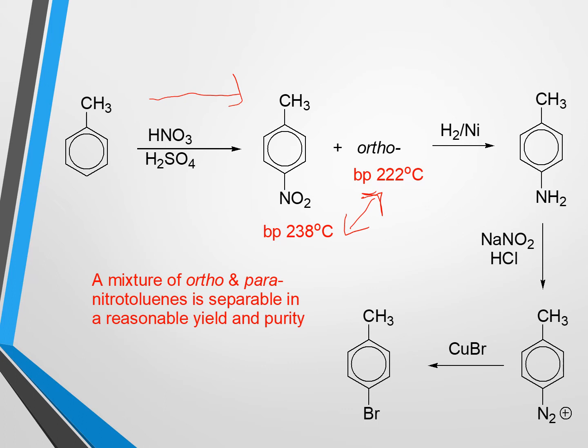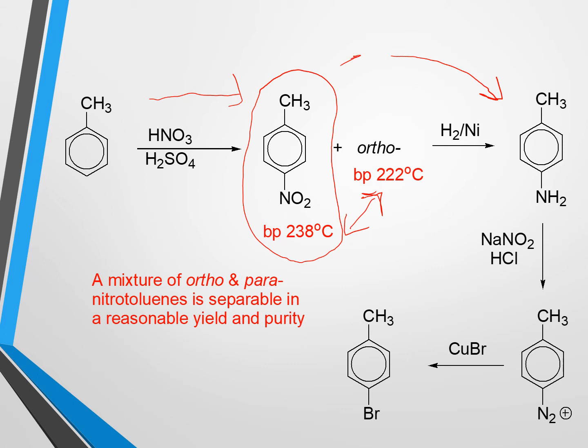So my target is to get para-bromotoluene. We have to purify this para-nitrotoluene from the mixture, that is, from the ortho isomer. After separation and purification, we use this para-nitrotoluene for a reduction reaction using a reducing agent.